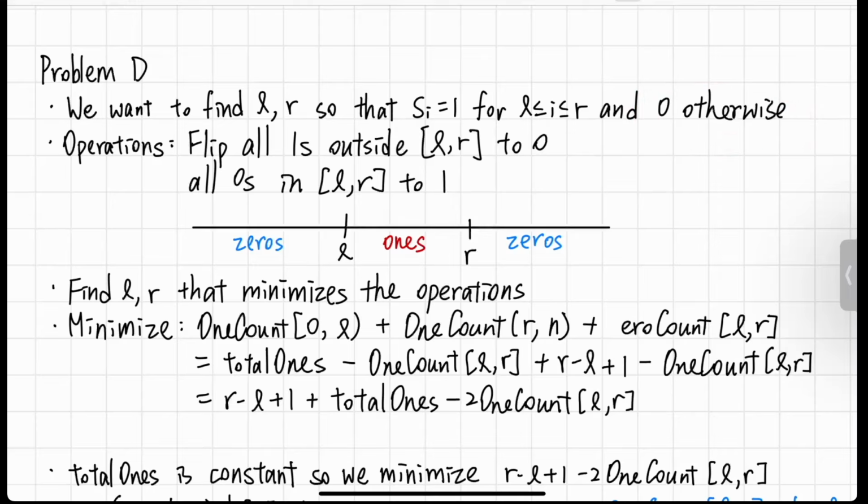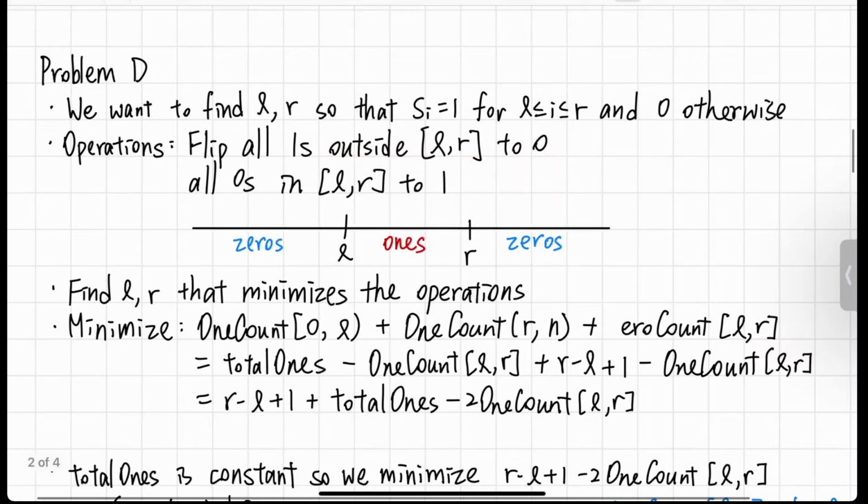So we want to perform operations to make it so that there's this kind of interval. Since we want the values inside L to R to all be 1, our operation would be to flip all the ones outside of L and R to 0, and all zeros in the range L to R to 1.